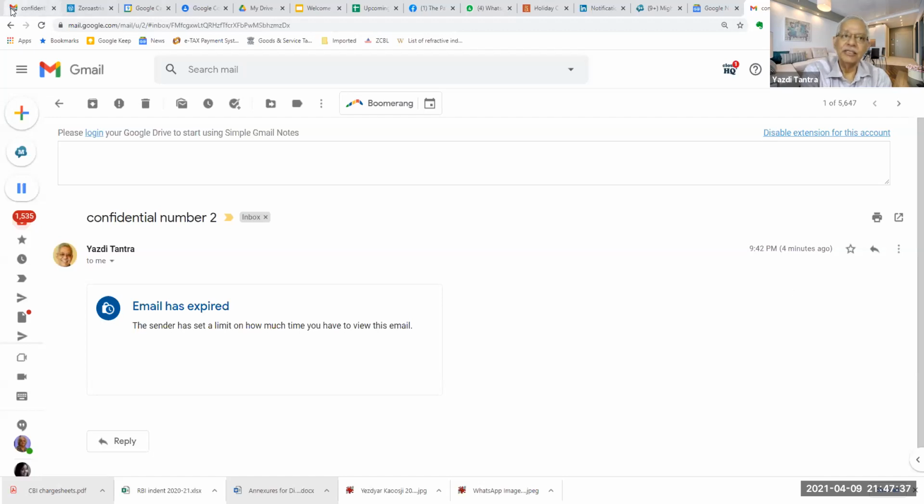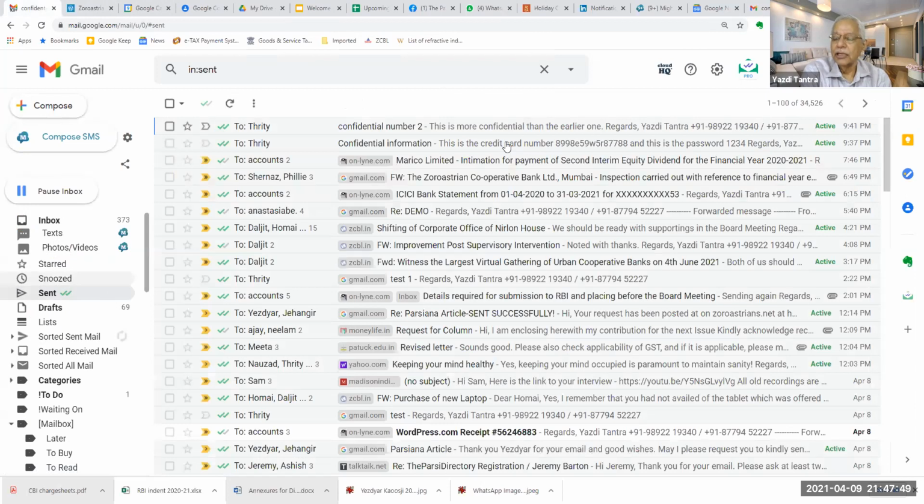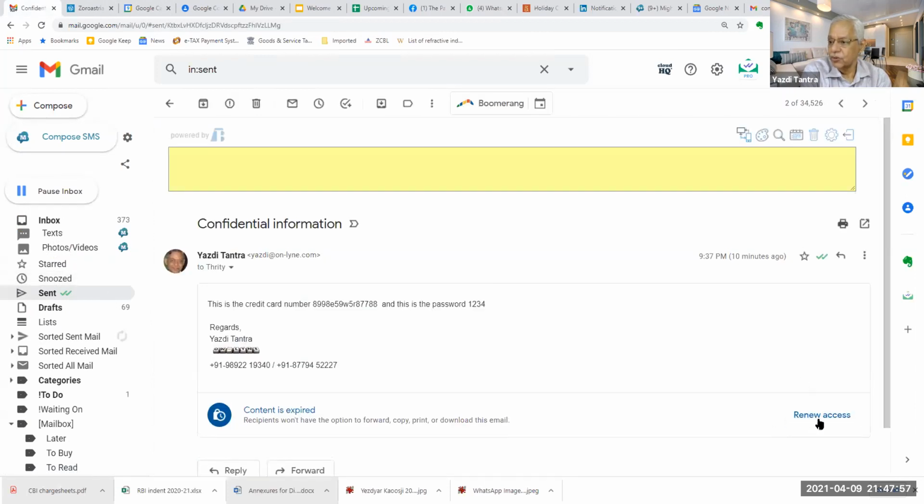The remove access option is there when you go to your sent box. See, I have sent the mail, correct? This is my mailbox. I go to my sent mail. I will see the mail that I have sent. I click on the mail from which I want to remove access, and I have the option to remove access. Now I have already removed access, so now I have the option to renew access. I can say, okay, let the person see. I can grant access, that is renew access, or remove access. Both options are available when I go to the sent box.